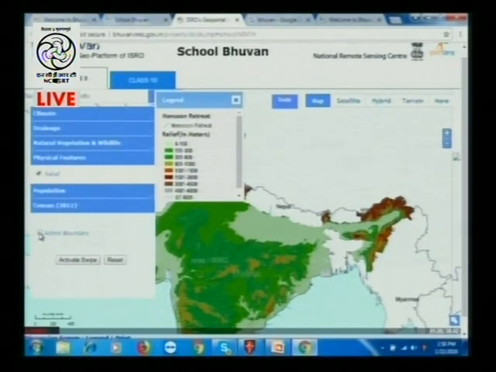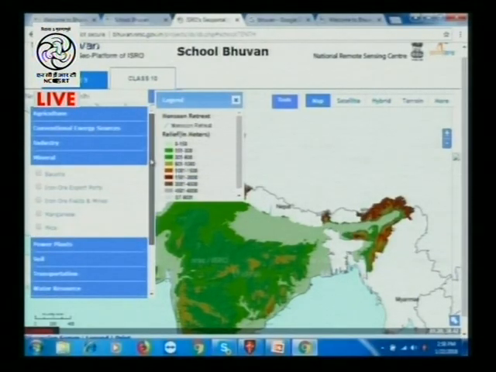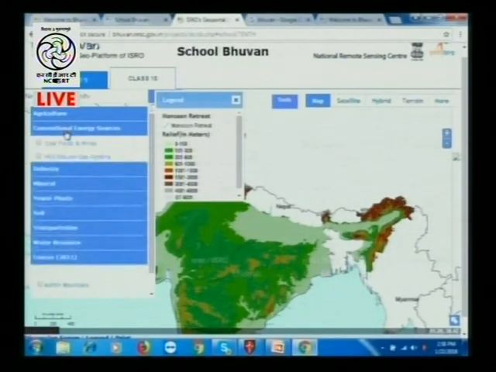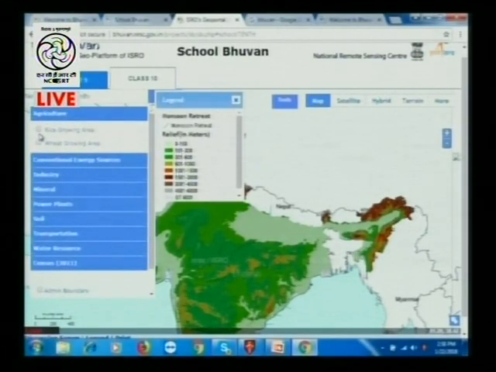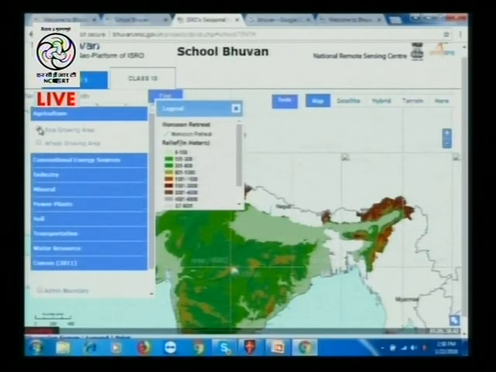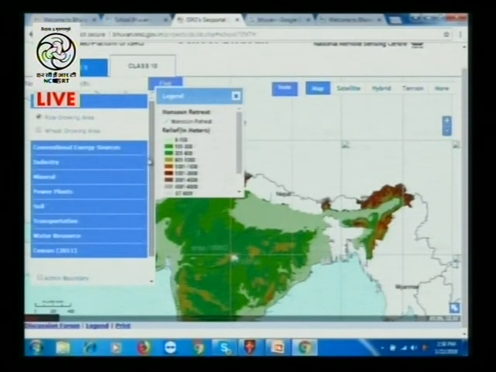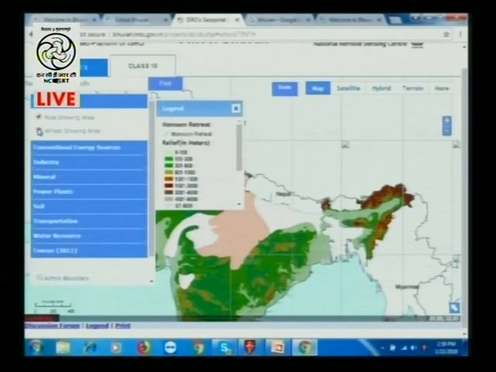And suppose you have opened the physiographic map, you can straightaway let it remain open. You can go to class 10 also and check out the other maps. Whatever you want to study here, you click on that. The monsoon retreat according to the physiography. Okay, in agriculture, rice growing area. The overlaying is taking a little time. But again, there are an endless number of combinations you can choose. Yes, here it appears.